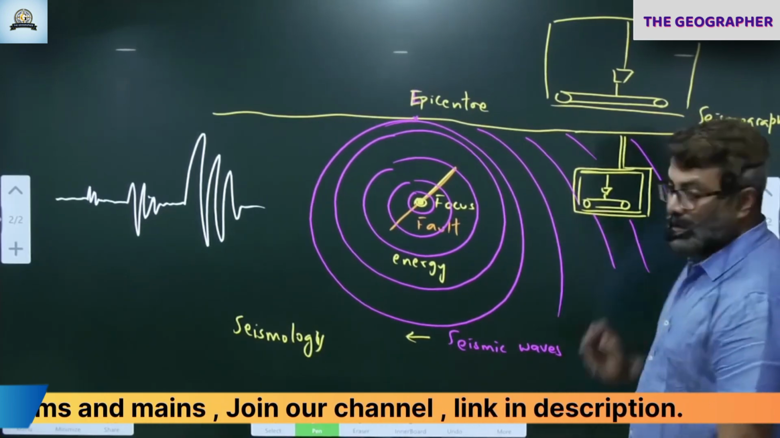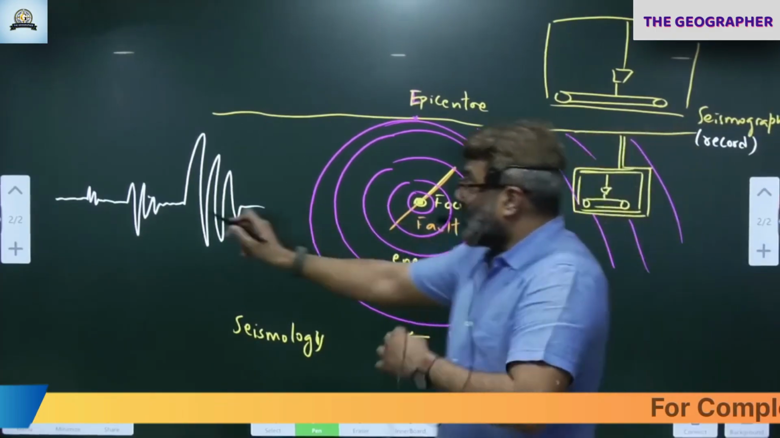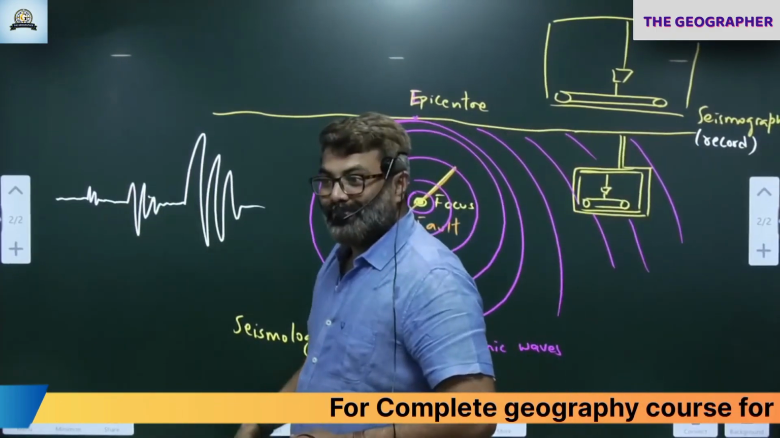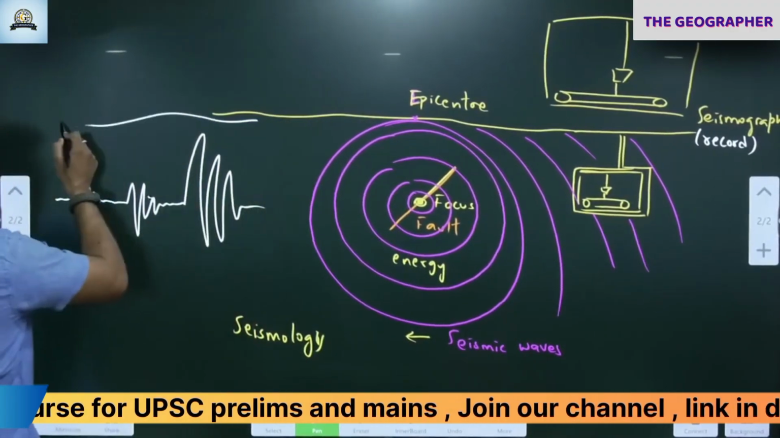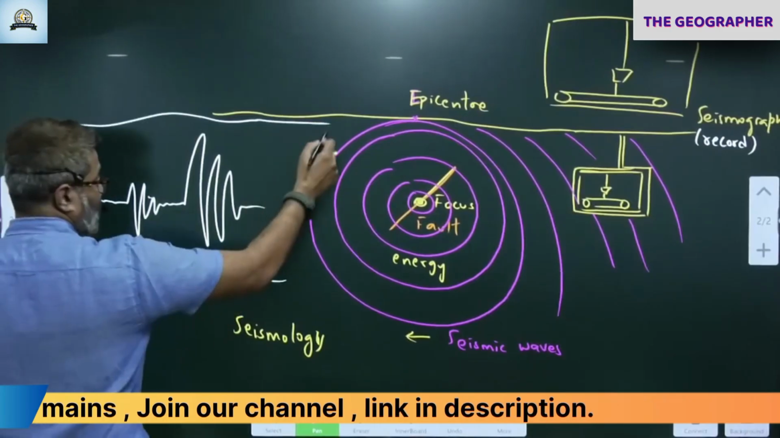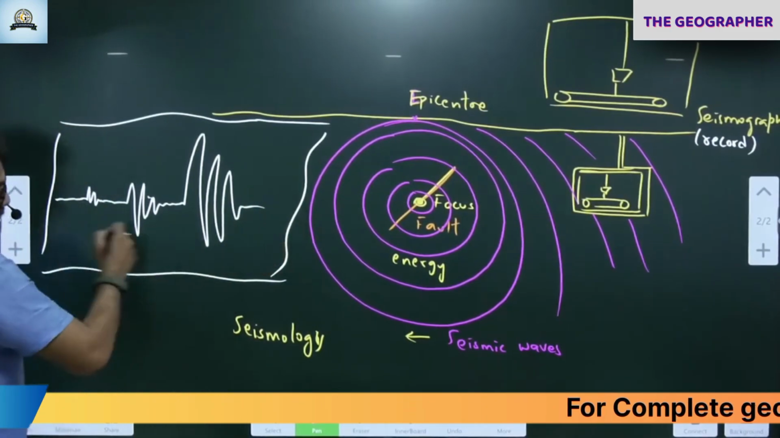It's a recording instrument. So what is recorded now? The earth's vibration is recorded. These seismic waves are recorded here. This is the printout. We can cut that paper and remove it. So then we come to know.